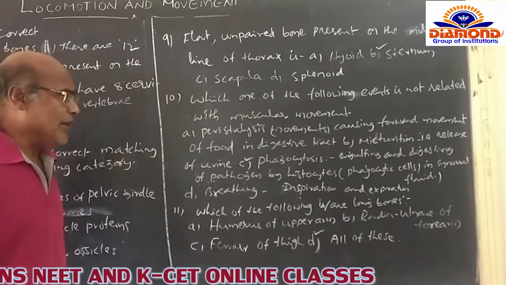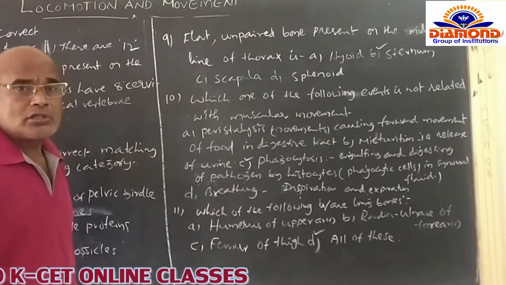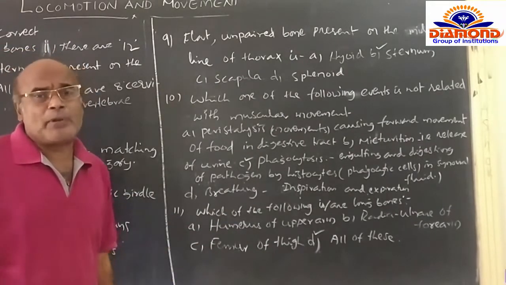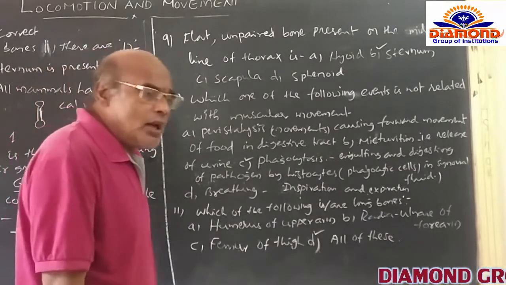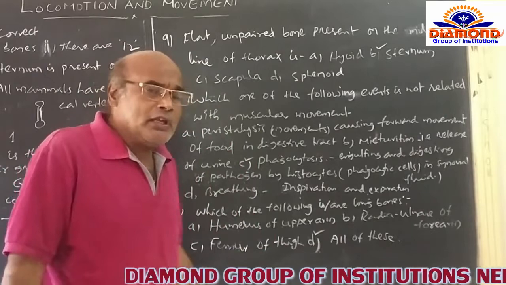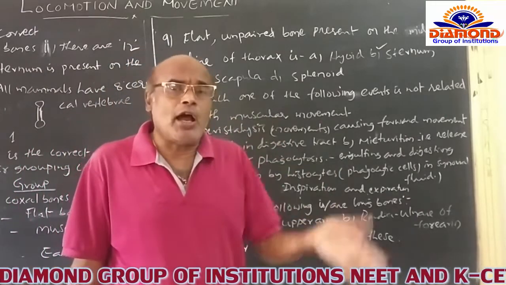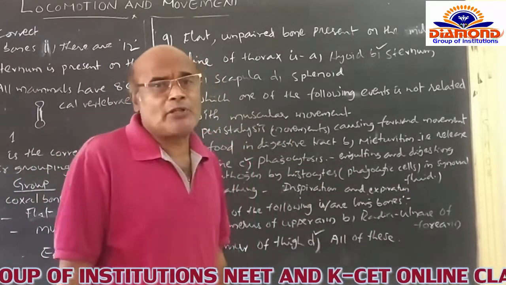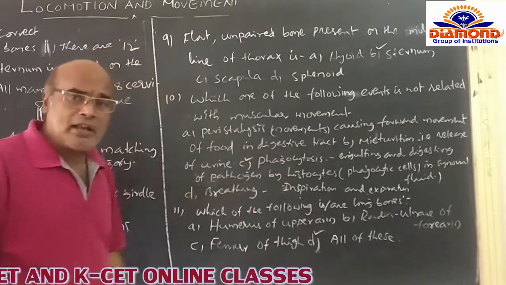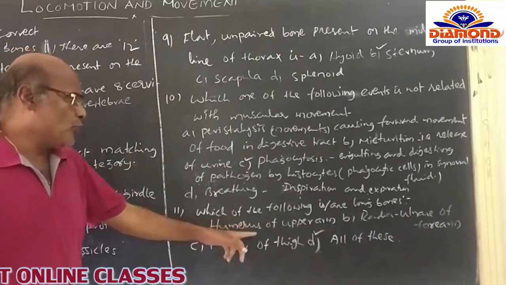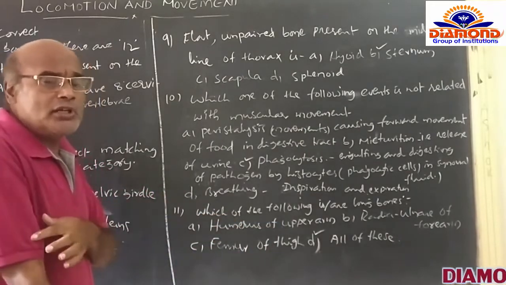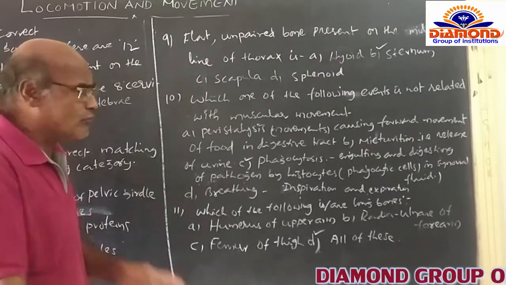Which of the following is long bones? The question is asking what the long bones are that are present in our human body. The long bones are naturally filled with long bone marrow. Due to the filling of bone marrow in the long bones, they are the best sites for the production of blood cells in the human body itself. Options are like this. A option, humerus of the upper arm. The humerus is naturally one among the long bones of the human body.